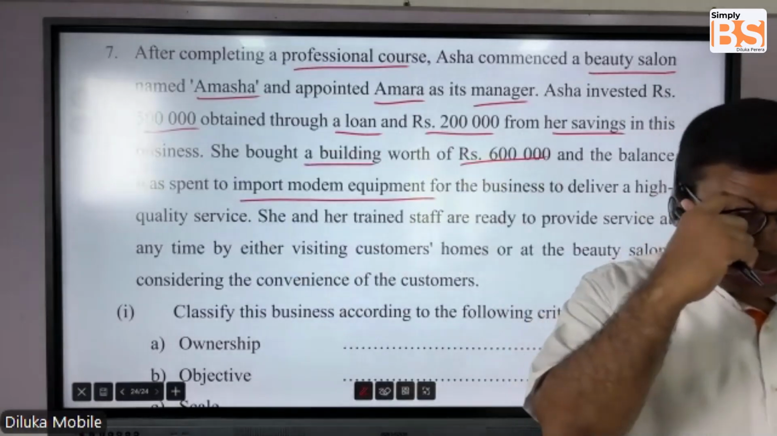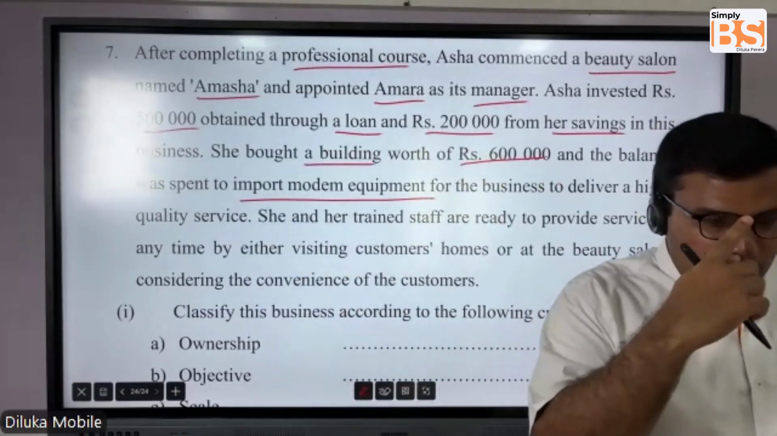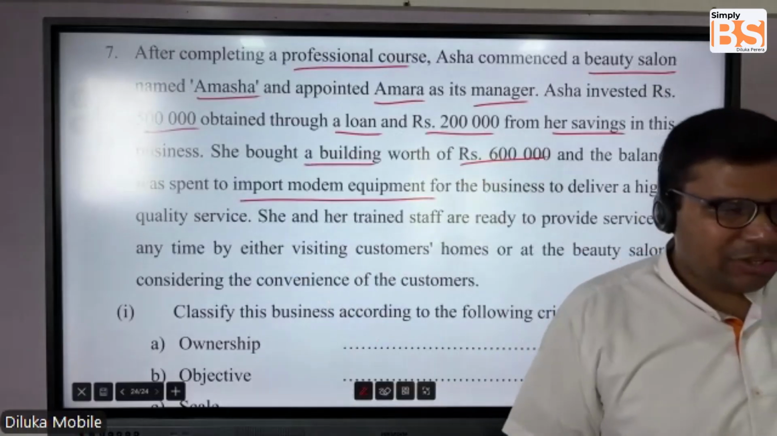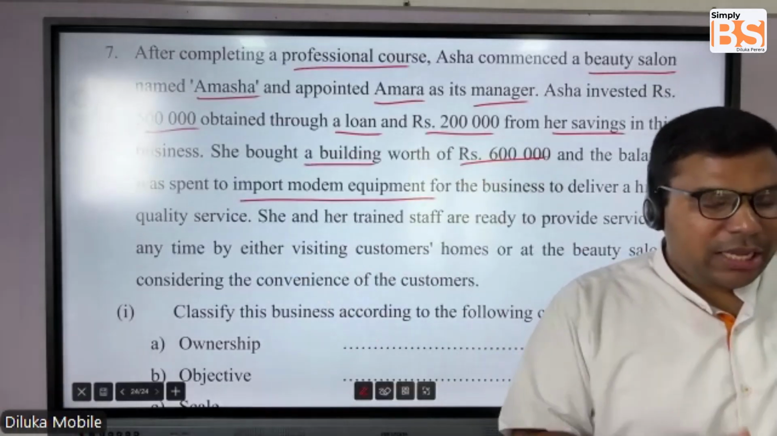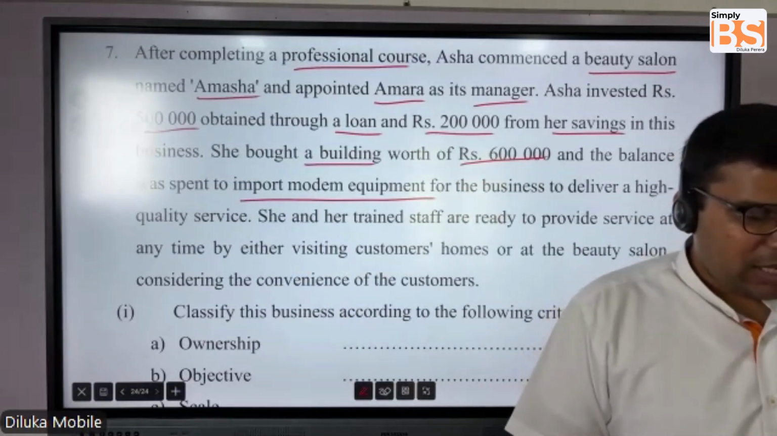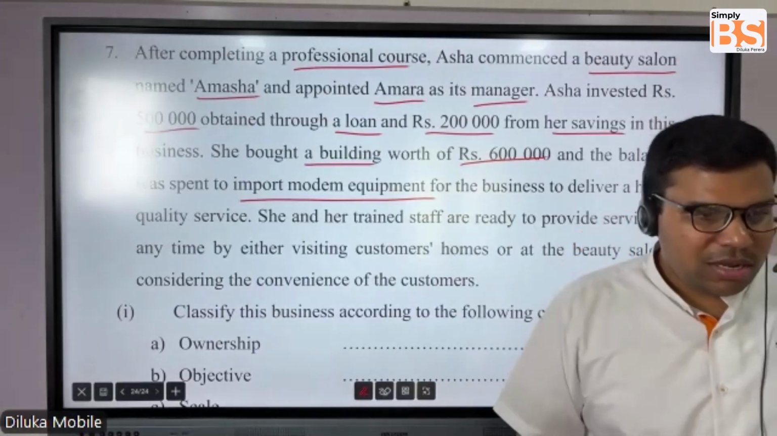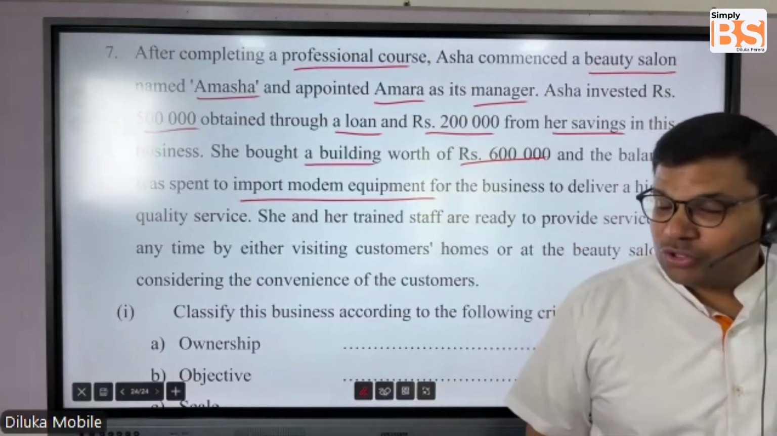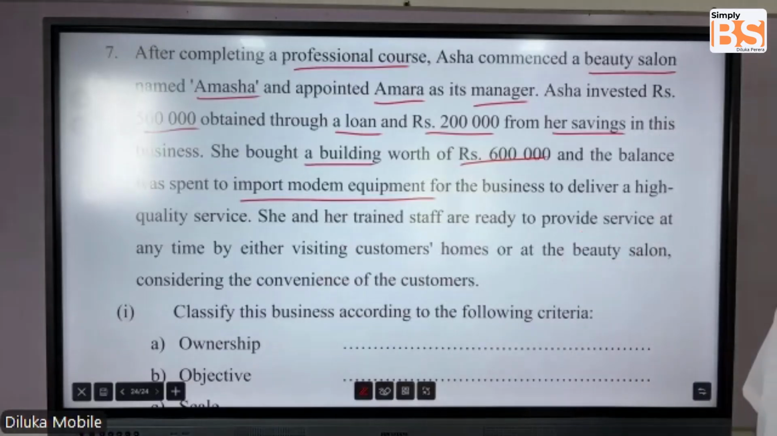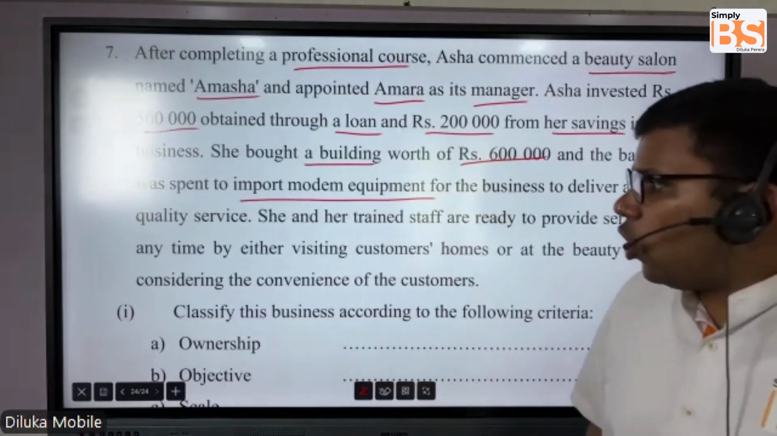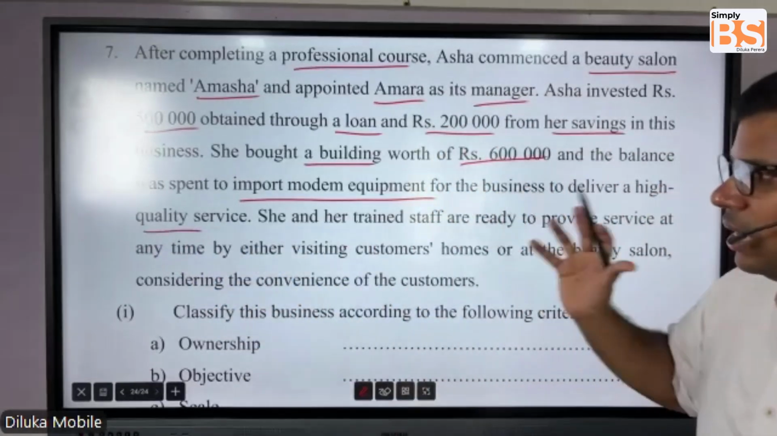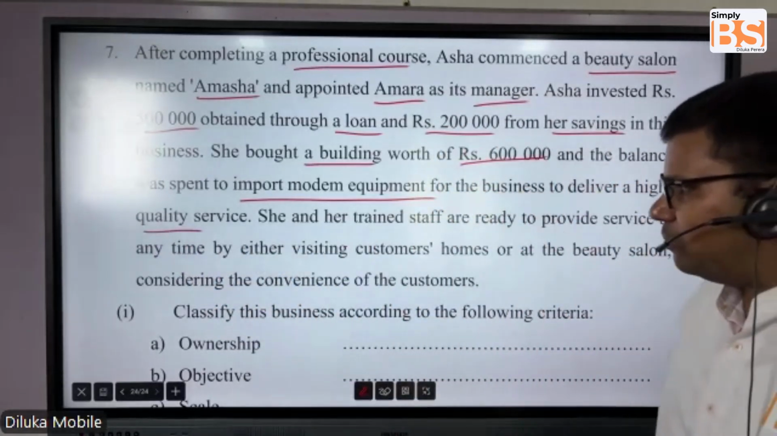Now, students, in this salon industry, beauty culture industry, you got to have very good equipments, right? Most salon owners are bringing these equipments from Italy and Germany. They have very good equipments, right? So she has imported them to deliver a quality service. Her impression is good, actually, her perception.